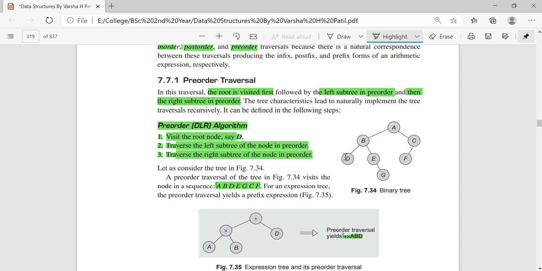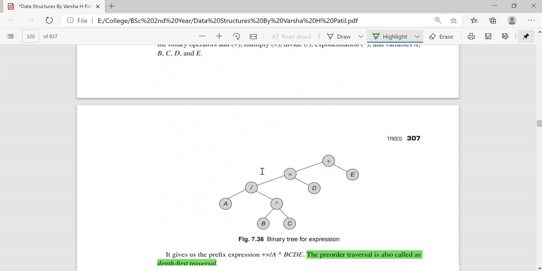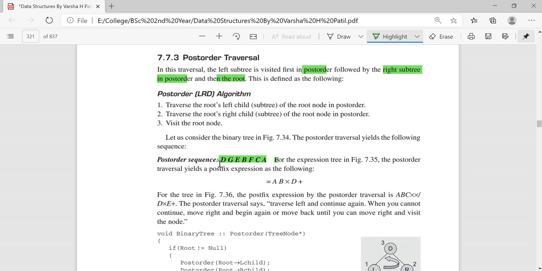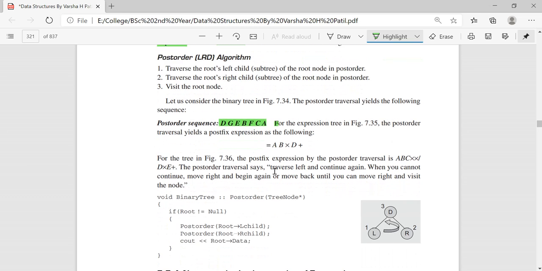So first you will go to the left, then you will go to the right subtree. So D, G, E, B. Then you will come to its root. Then you come to the right. Again you will go to left first, then right. There is no right here. So you will go to the root, and visit the root node of the tree in the last. So that is the expression that you get when you traverse in post order fashion.